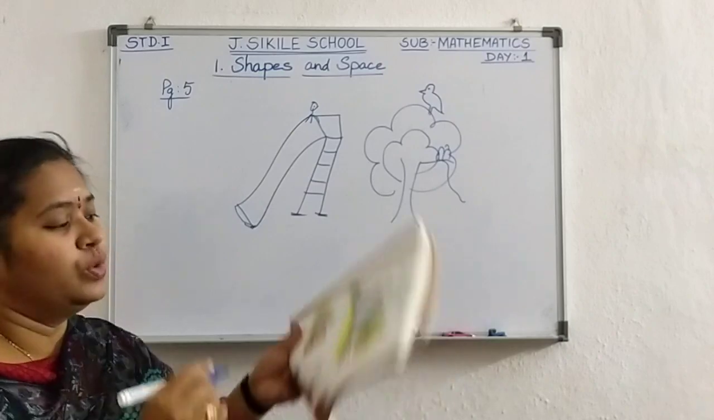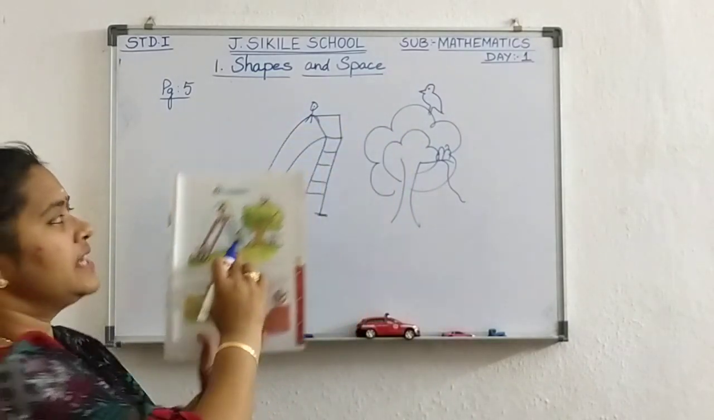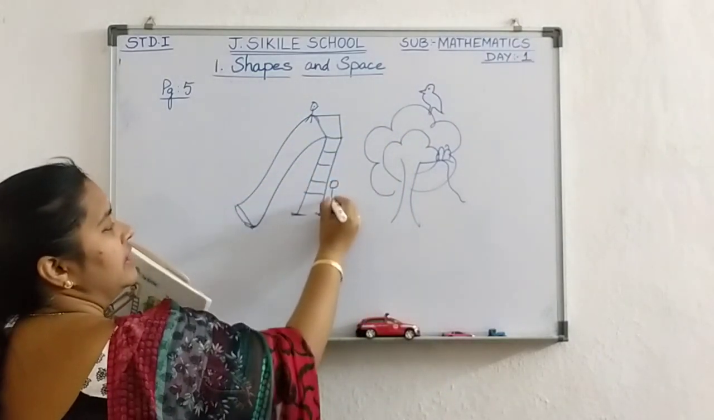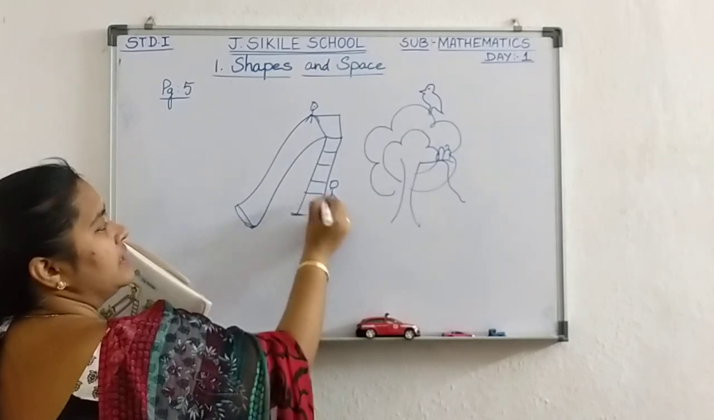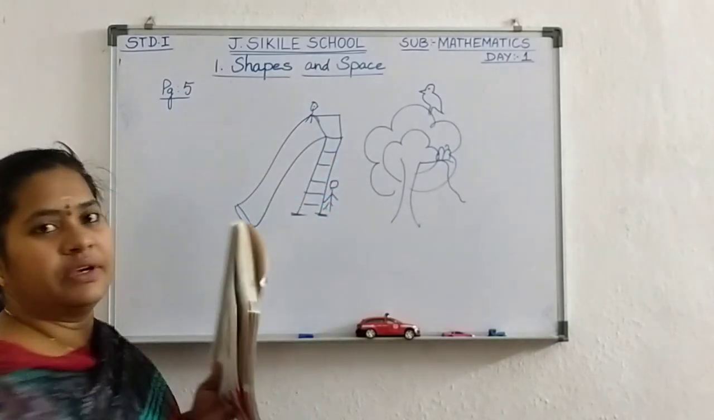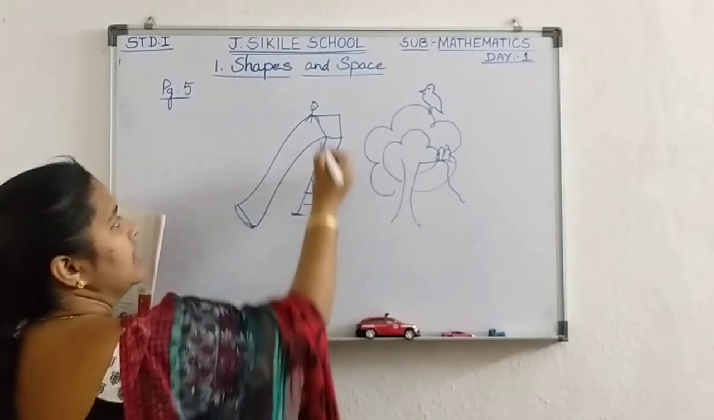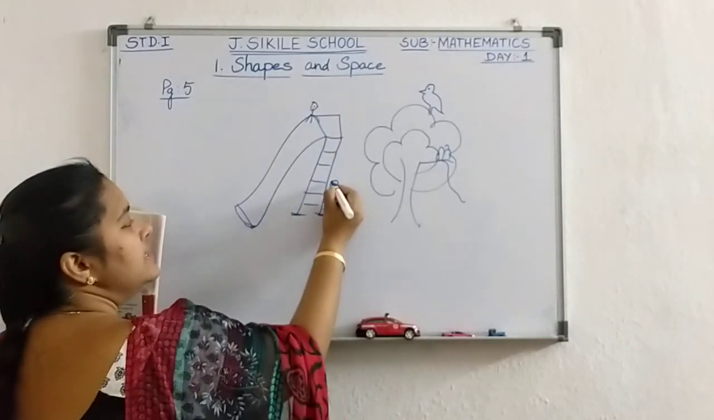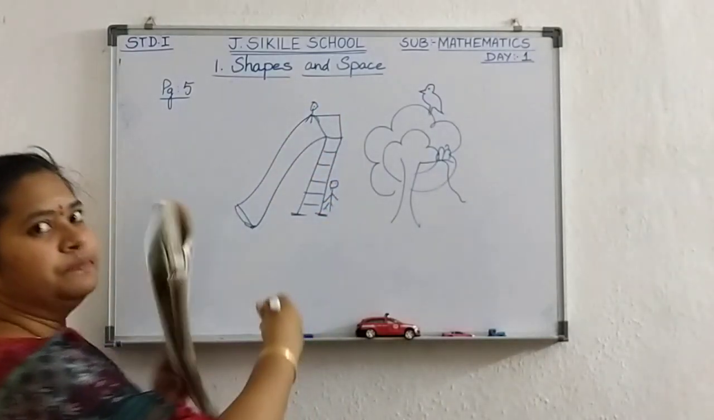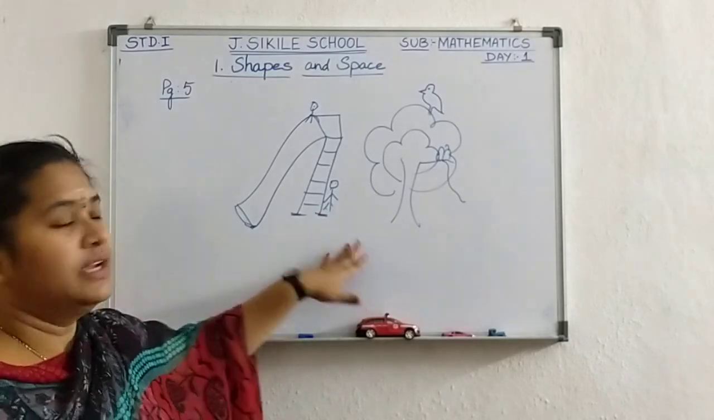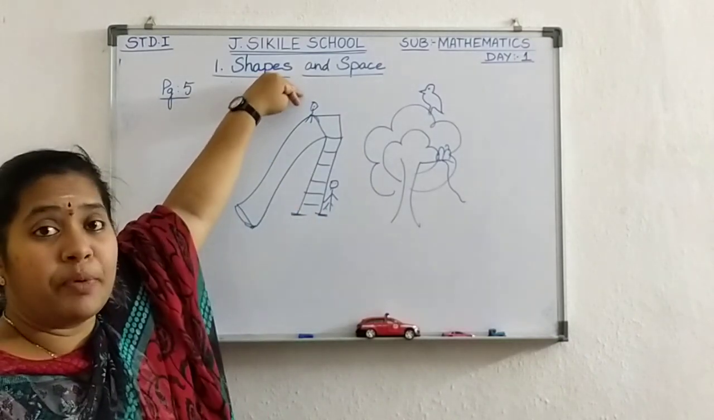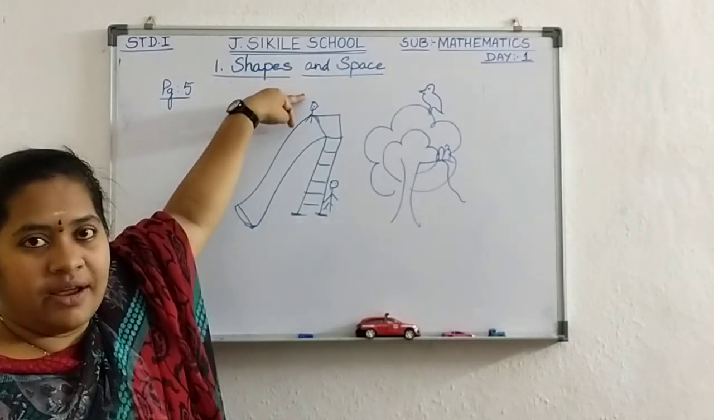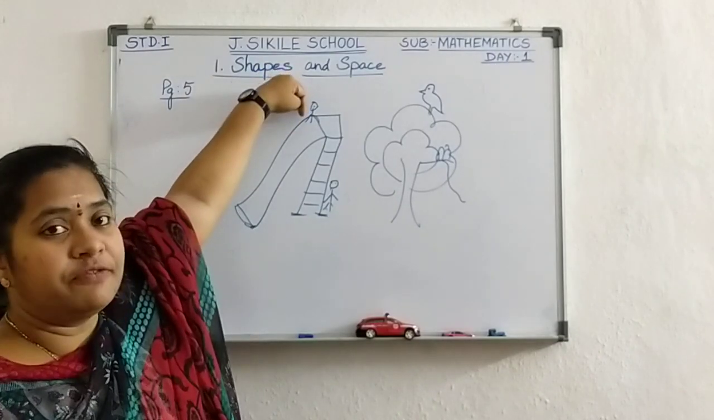Yes or no? Where is another boy here? He is standing near the ladder. The steps. Near the slide steps. Yes or no? So he is at the top and he is at the bottom. He is standing down on the land and he is sitting on the top of the slide.